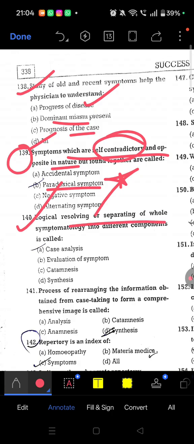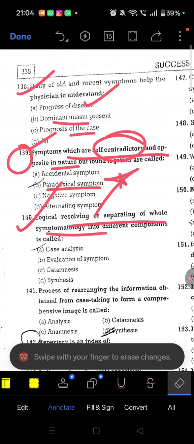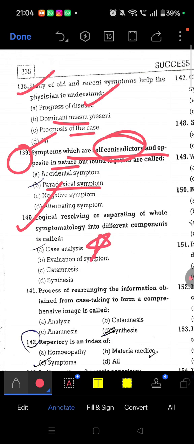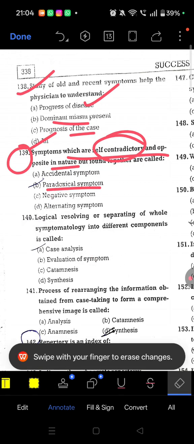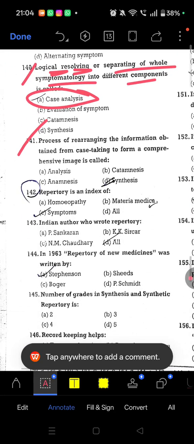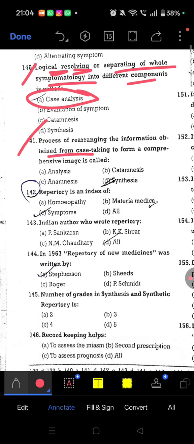140. Logical resolving or separating of the whole symptomatology into different components is known as case analysis. This particular question is asked. This is the definition of case analysis: logically resolving or separating the whole symptomatology into different components. 141. The process of rearranging the information obtained from case taking to form a comprehensive image is known as synthesis.